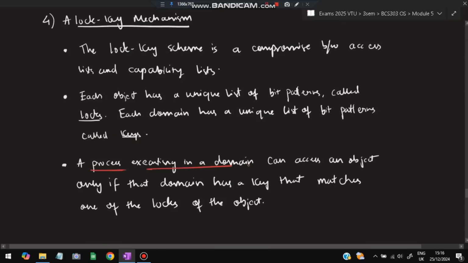A process executing in a domain can access an object only if the domain has a key that matches the lock of the object. Suppose there is a process P running inside the domain D, and it wants an object O. If that object O has a lock which D can open, then only that domain can access that object for that process. So this is what the lock-key mechanism is. These are the four implementations of the access matrix.